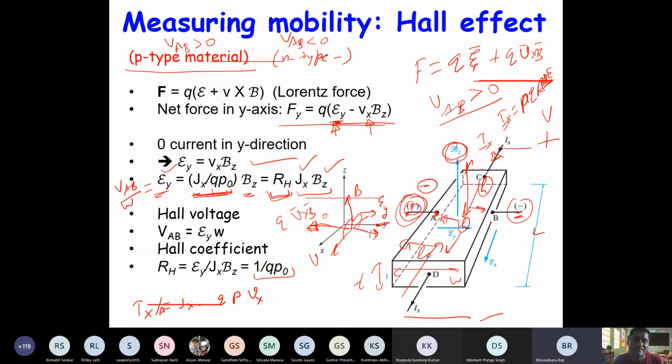Correct? Yes, sir. So it is basically the two things. Velocities are in opposite direction and charges are opposite, right? So Q times V cross B will be in the same direction, because they are moving in opposite direction and their charges are opposite.